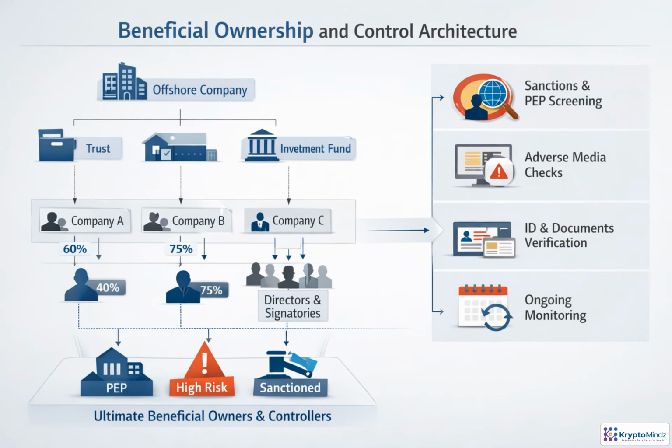Beneficial ownership means looking through the legal wrapper to identify the people with ownership or control. That includes percentages, indirect holdings through trusts or funds, directors, trustees, signatories, and other controlling persons. Each party is screened for sanctions, PEP exposure, adverse media, document validity, and other risk signals. The architecture also needs refresh logic, so ownership changes or expired documents trigger re-verification, while permission decisions can use risk results without putting sensitive ownership data on-chain.